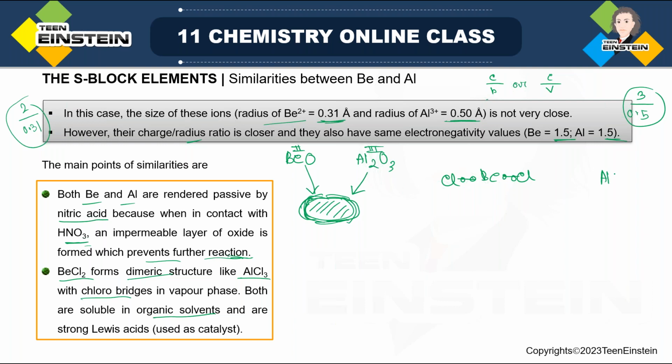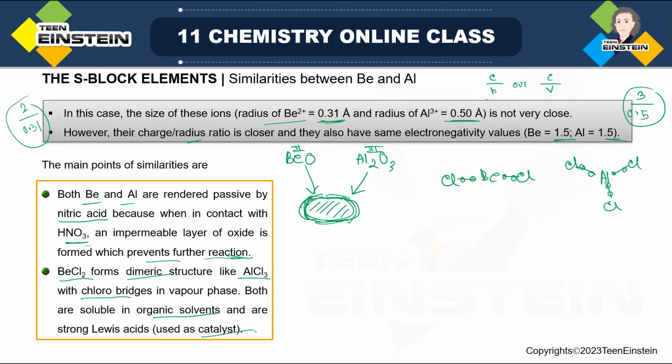Same thing for aluminium: there are a total of 3 aluminium-chlorine bonds, and the total number of electrons surrounding aluminium is 6. So the octet is not complete, and that is why they are electron deficient and have some Lewis acid character. Lewis acid character means the molecules have a tendency to capture a lone pair or electron density from other species. So they behave as Lewis acids.